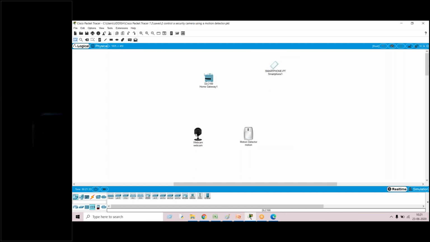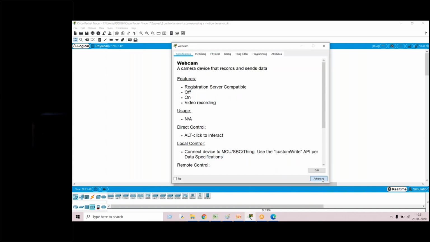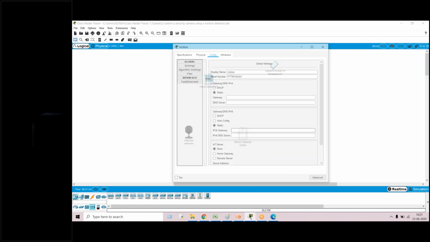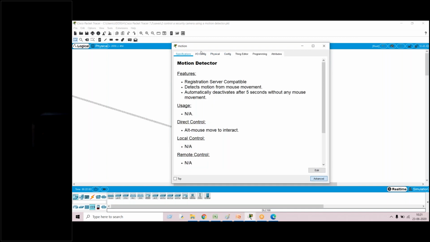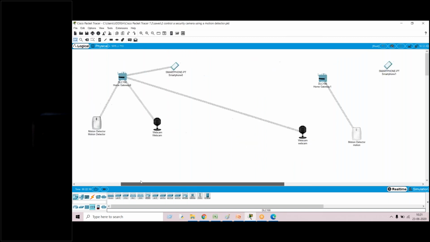Okay, now once the devices are chosen, the second step is to connect all these devices by using the wireless concept. For this, I'll click on the device and go to configuration. In the advanced tab, input output configuration, the network adapter should be wireless. Simultaneously for the motion detector, go to configuration, advanced tab, input output configuration, network adapter is wireless.